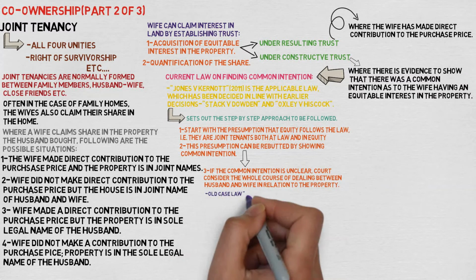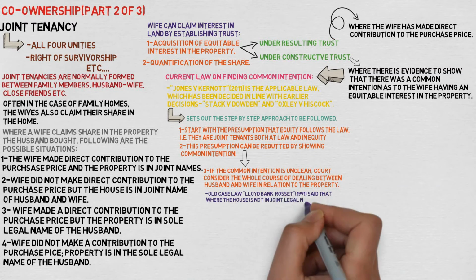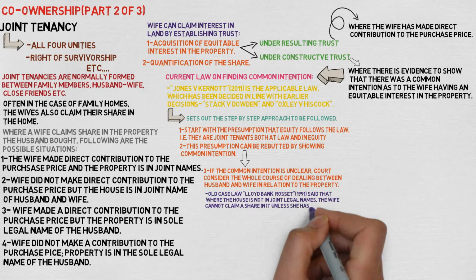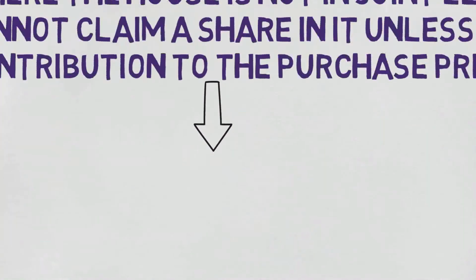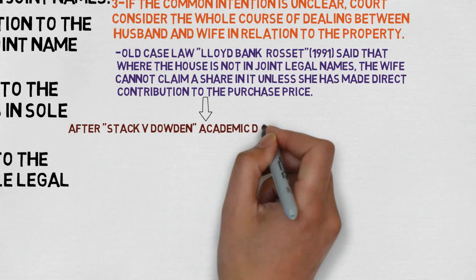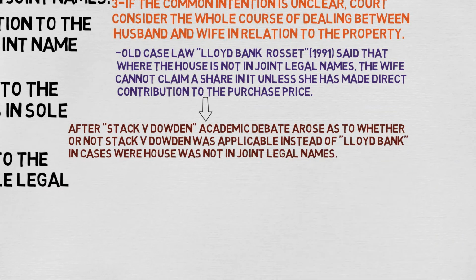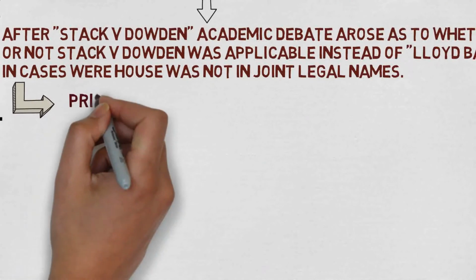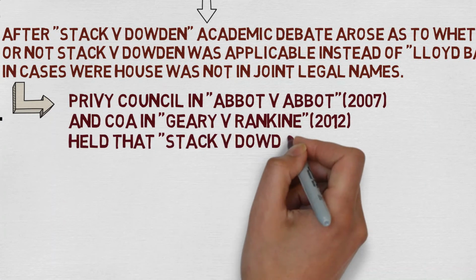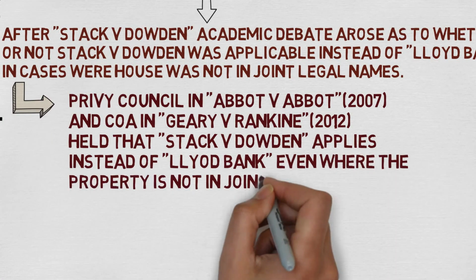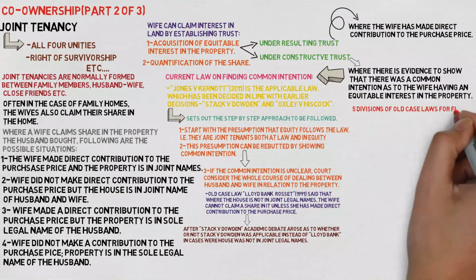Before Stack versus Dowden, Lloyds Bank Limited versus Rosset from year 1991 said that where the house is not in joint legal names, the wife cannot claim a share in it unless she has made a direct contribution to the purchase price. After Stack versus Dowden, academic debate arose as to whether or not Stack versus Dowden was applicable instead of Lloyds Bank in cases where the house was not in joint legal names. The Privy Council in Abbott versus Abbott from year 2007 and the Court of Appeal in Jerry versus Rankine from the year 2012 held that Stack versus Dowden applies instead of Lloyds Bank even where the property is not in joint legal names.